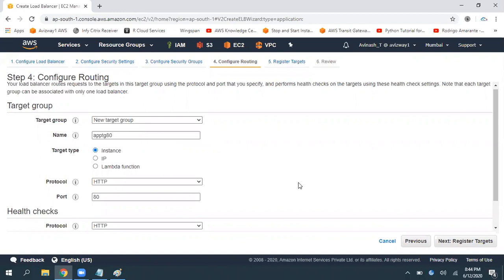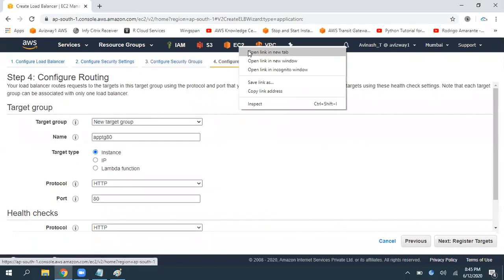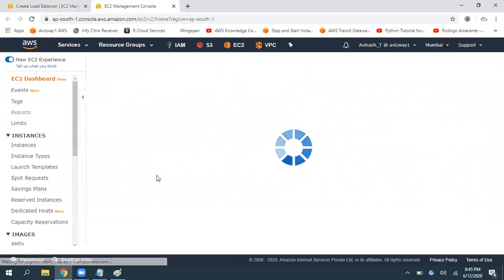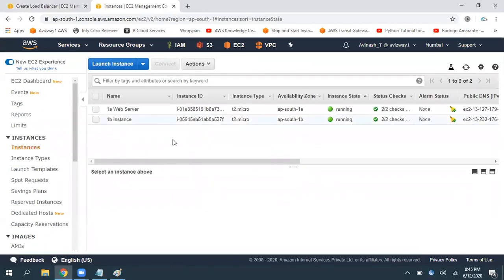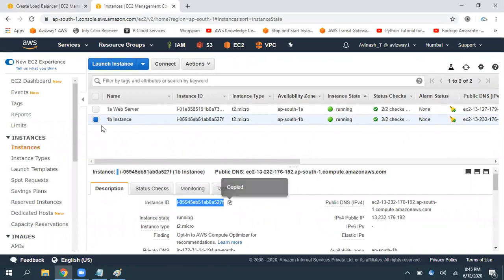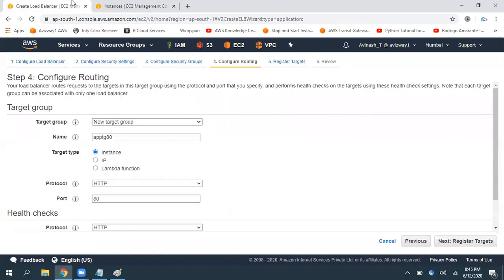Now, how do you want to register these targets to the target group? By using instance ID, you can register, or by using IP address, you can register. And this Lambda function is a completely different thing. We will talk about that. It is going to use either the instance ID just for registration, or the IP address. Nothing more than that. You can choose any one, but remember this type cannot be changed.